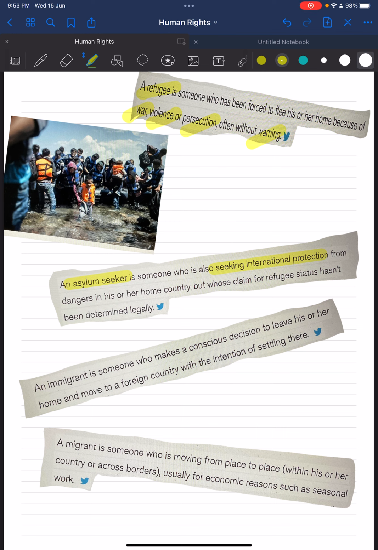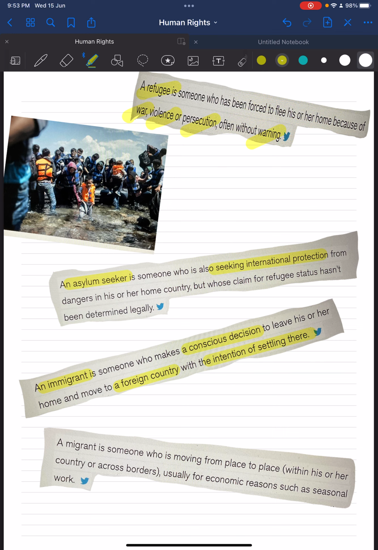Now, the next one is immigrant. An immigrant is someone who makes a conscious decision to leave his or her home. So that means conscious decision and move to a foreign country with the intention of settling there. So that means immigrants often go through a lengthy vetting process to immigrate to a new country. Many become lawful permanent residents and eventually citizens, right? So this is called immigrant.